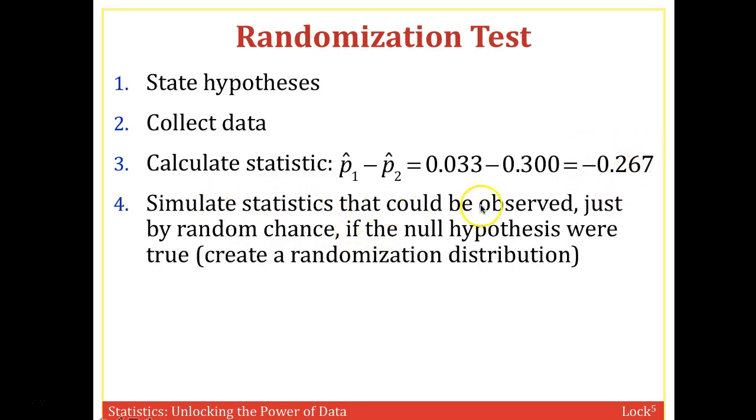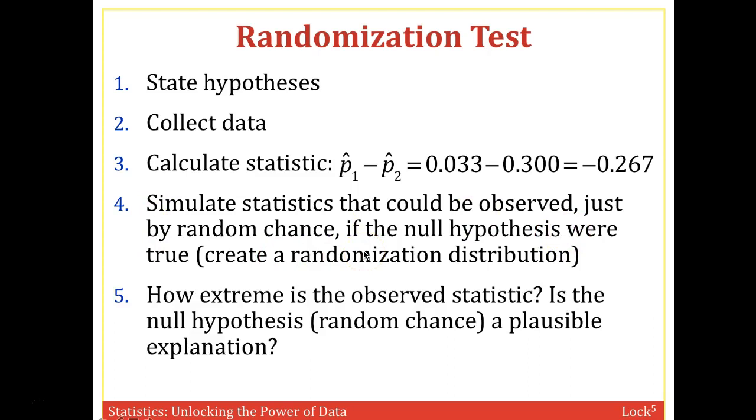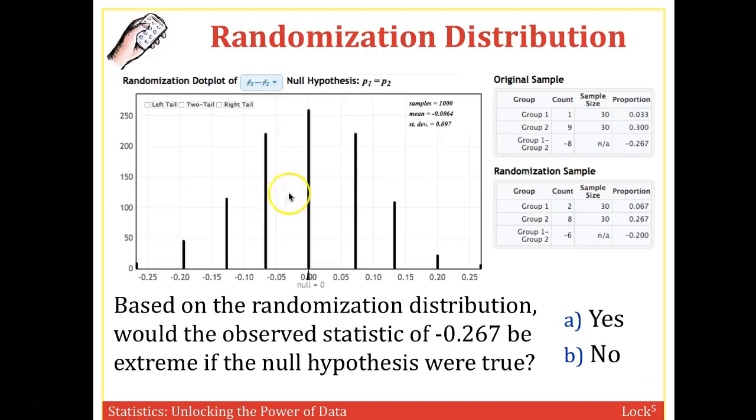We're going to simulate statistics that could be observed just by random chance. Again, assuming the null hypothesis were true. And then we want to know, well, how extreme is this data point on the simulation? So here we did our randomization via StatKey, 1,000 different samples. So notice up here, group 1, there's 1 out of 30 that developed cancer. That's the green tea group. And then 9 out of 30, this is the placebo group, developed cancer. And the difference is minus 0.267.